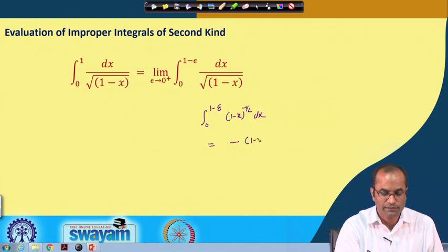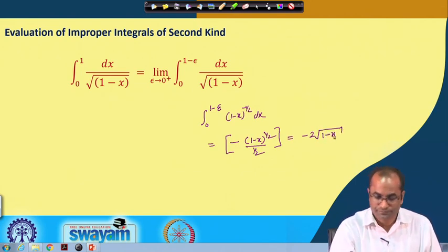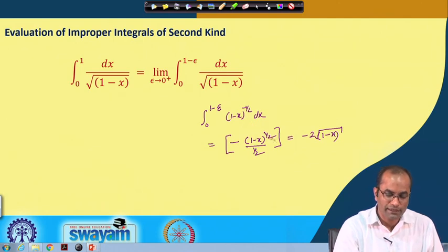So, we have (1 minus x) to the power 1 by 2, or the square root, and this 1 by 2 will also be in the denominator. So, we have here minus 2 and the square root of 1 minus x, and then we have this limit from 0 to 1 minus epsilon.